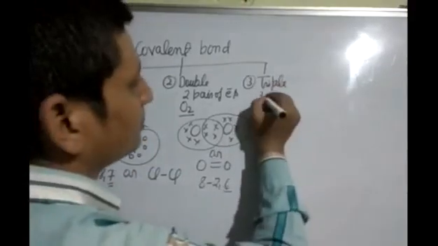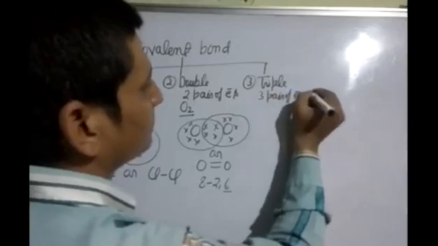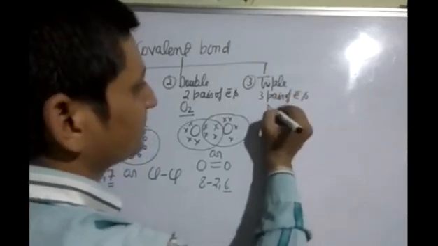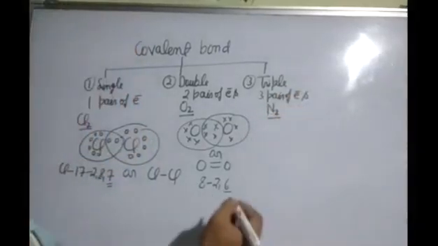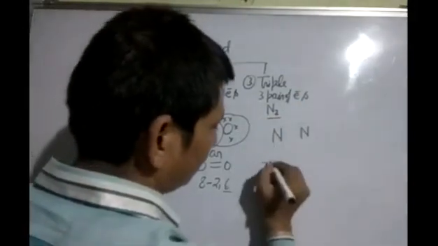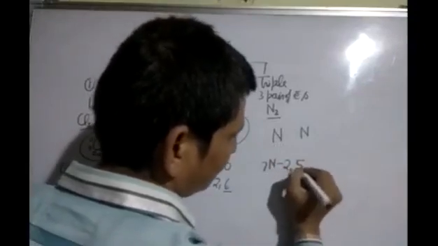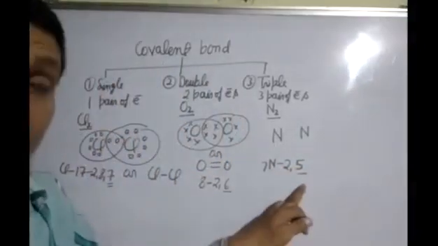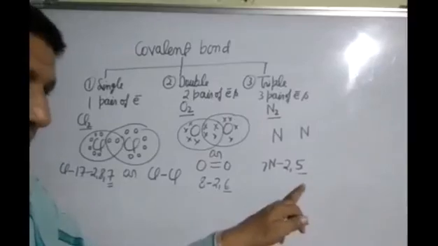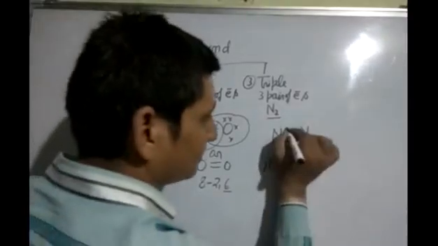After this, triple covalent bond. A triple covalent bond is formed by the sharing of 3 pairs of electrons. Example is nitrogen molecule, N2. Atomic number of nitrogen is 7. Its electronic configuration 2, 5. In the last shell 5 electrons present. So 5 electrons will take part in bond formation. To complete octet, it requires 3 electrons.